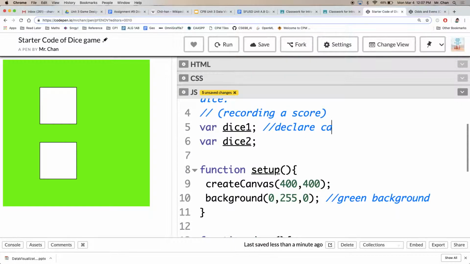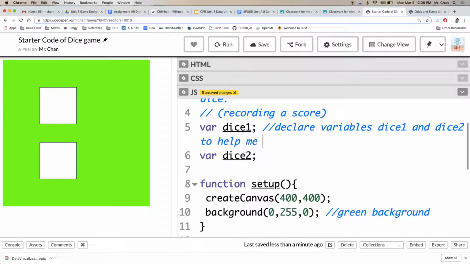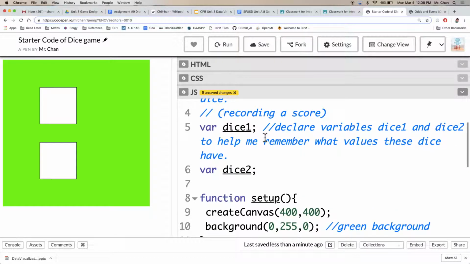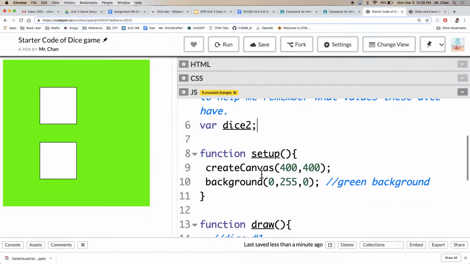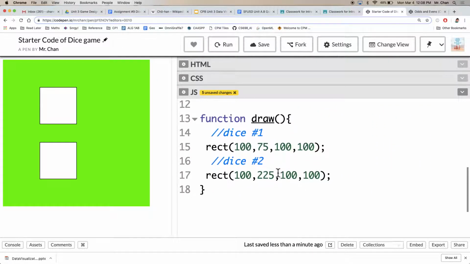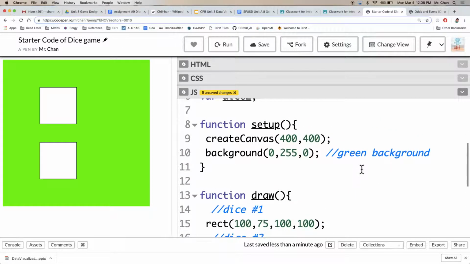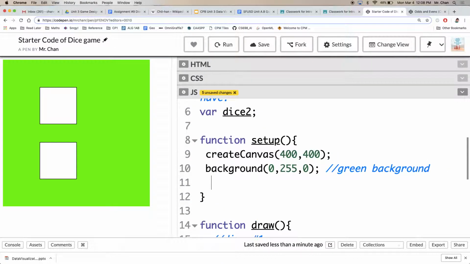Declare variables, dice 1 and dice 2, to help me remember what values these dice have. I'm doing excessive commenting just so that this will be helpful for you once I hand it off. And down here, let's initialize it. Dice 1 starts at, let's say, 1. Dice 2 will start at 2. Semicolon, semicolon. Watch the names.